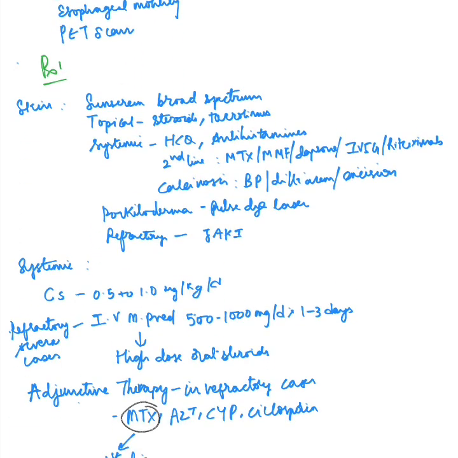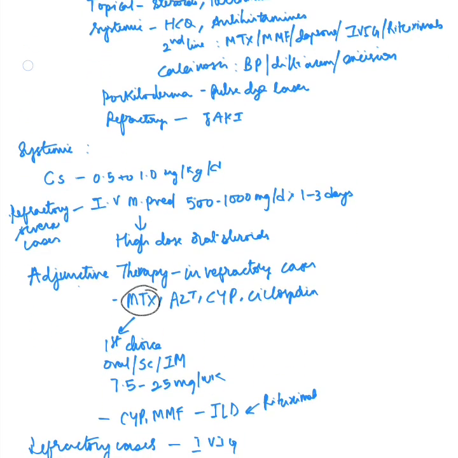Coming to treatment, for cutaneous manifestations, since there is photosensitivity, broad spectrum sunscreen is necessary, and topically we can use steroids and tacrolimus. Systemic drugs for skin manifestations include hydroxychloroquine, and antihistamines for pruritus. For second line drugs, we can go for methotrexate, mycophenolate mofetil, dapsone, IVIG, rituximab. For calcinosis, we can go for bisphosphonates, calcium channel blockers like diltiazem, and even excision of the calcinosis. Where there is erythema, like the various signs that we have discussed, we can go for pulse dye laser. In refractory cases, Janus kinase inhibitors like tofacitinib can be tried.